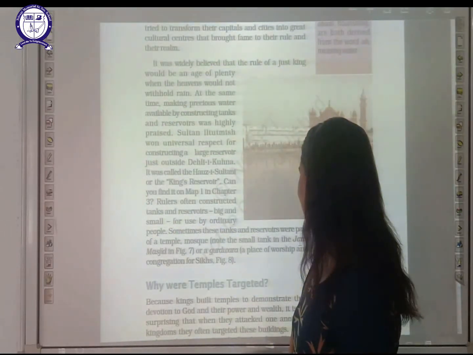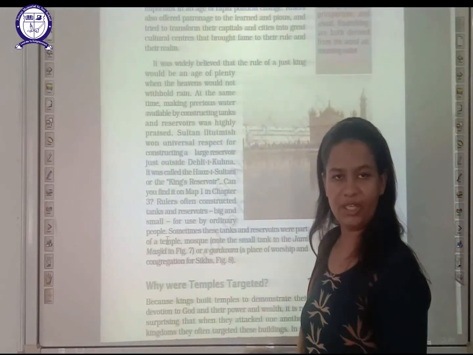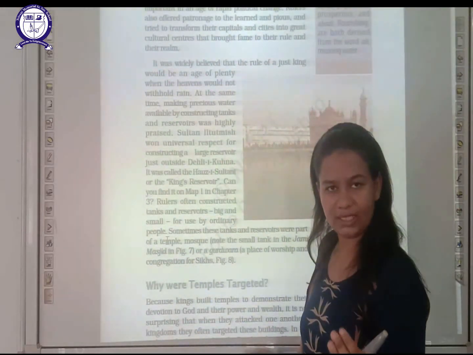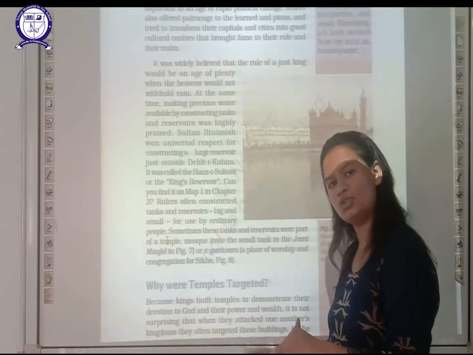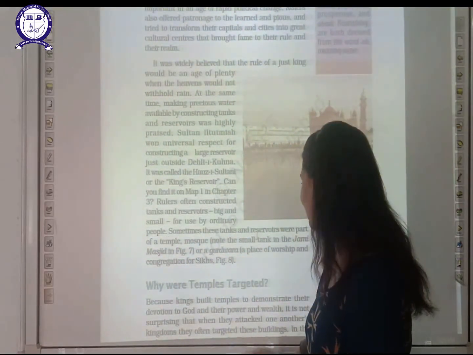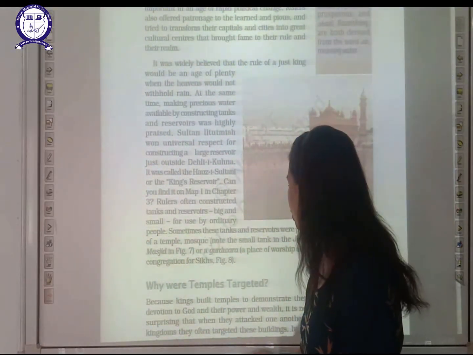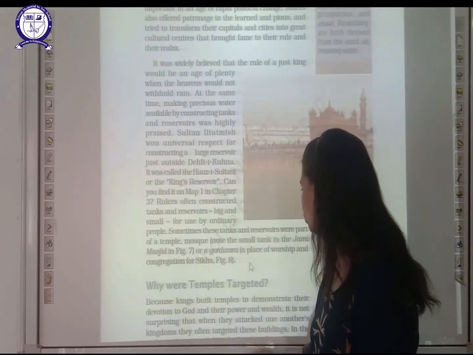Sometimes these tanks and reservoirs were part of the temple. Sometimes reservoirs or tanks were constructed inside the temple or mosque itself, and sometimes they were constructed at a separate place. The next is to note the small tank in the Jama Masjid or Gurudwara.